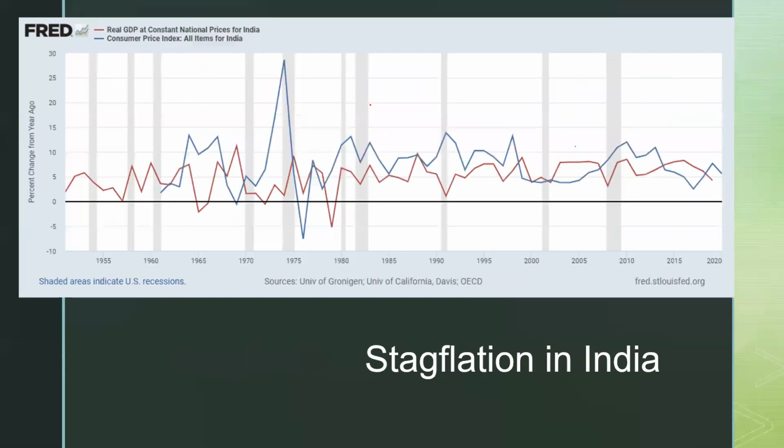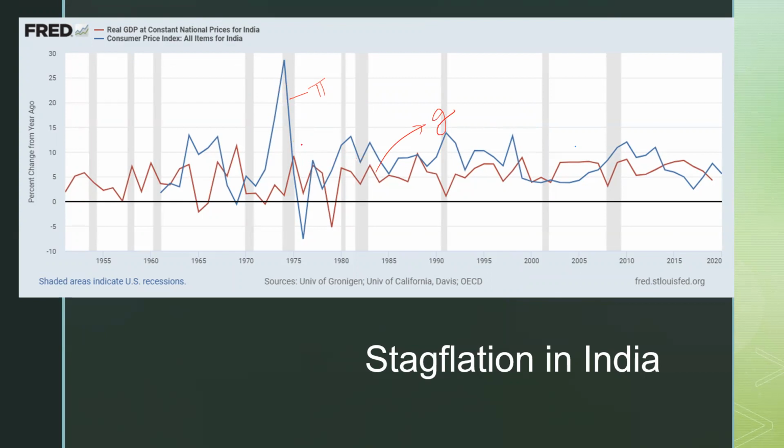Now let's look back at India. In India also, these shaded regions are the US economic recessions. In India also, we have had low growth but high inflation. This is our consumer price index, your inflation, and this is your GDP growth.